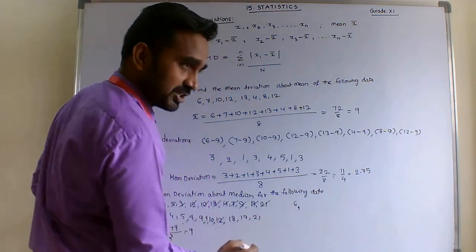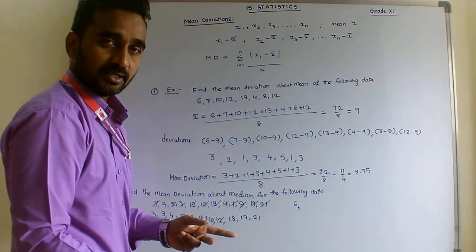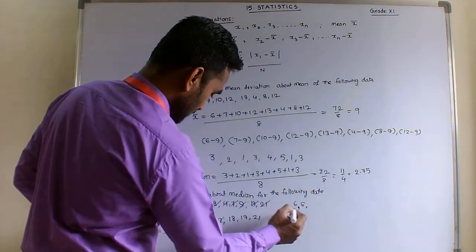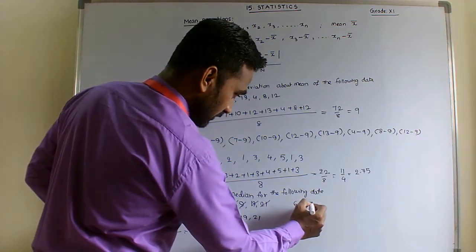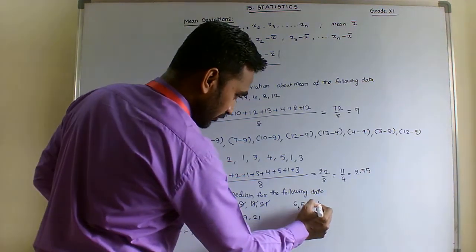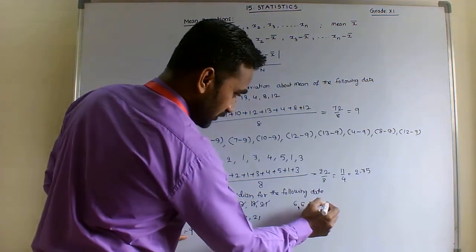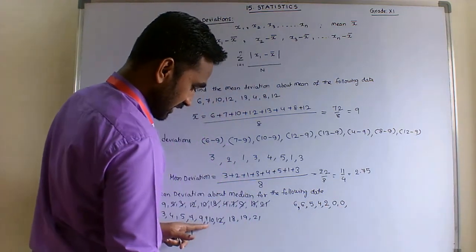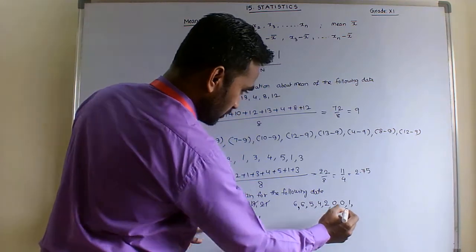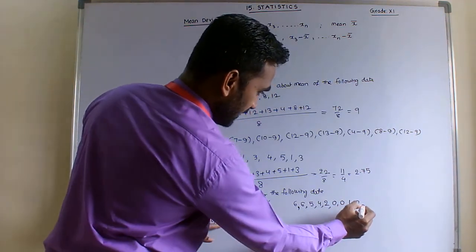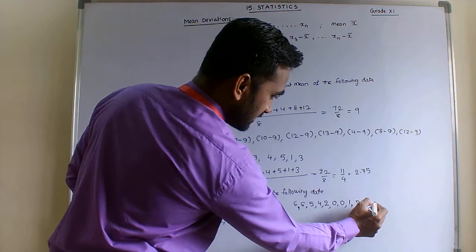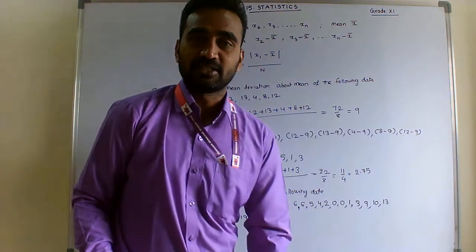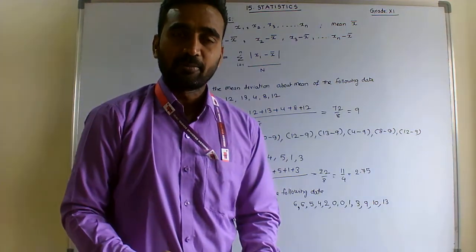Copying the deviations about median: 3 minus 9 again 6, 4 minus 9 is 5, 5 minus 9 is 4, 7 minus 9 is 2, 9 minus 9 is 0 and 0, 10 minus 9 is 1, 12 minus 9 is 3, 18 minus 9 is 9, 19 minus 9 is 10, and 21 minus 9 is 13. These are the deviations about median.